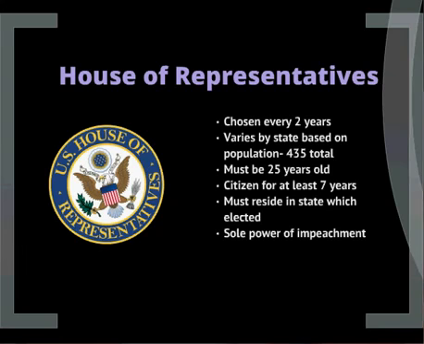The number of representatives is set at 435 and is decided for each state based on population. The number of representatives for each state can change, as it did in 1963 after the 1960 census was taken. The House of Representatives has the sole power of impeachment. Remember, impeachment only means accuse.